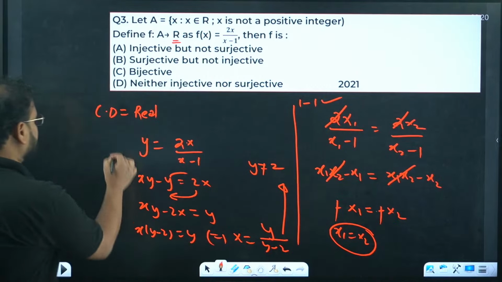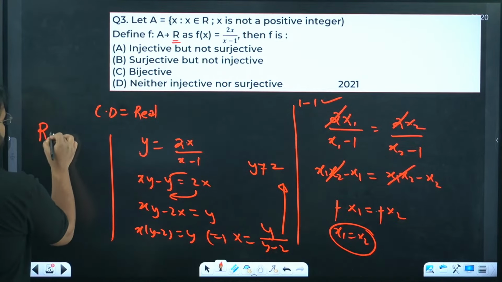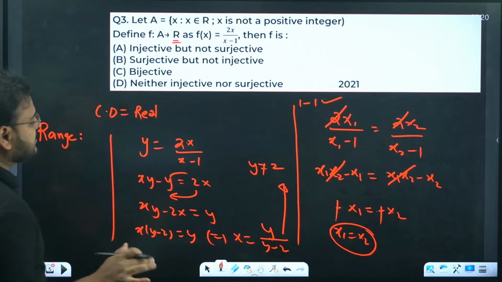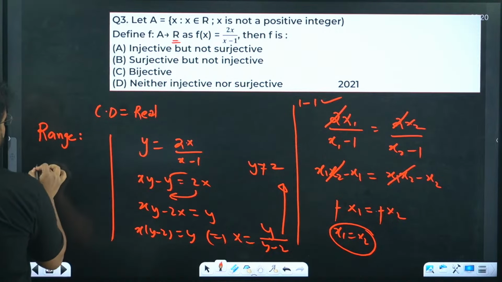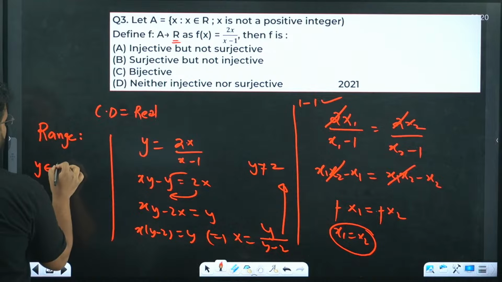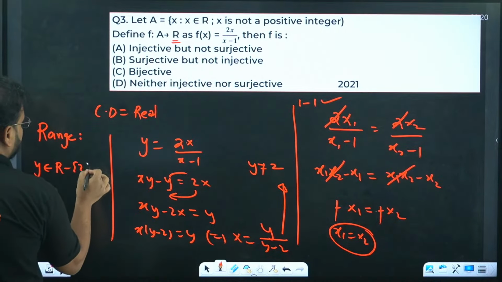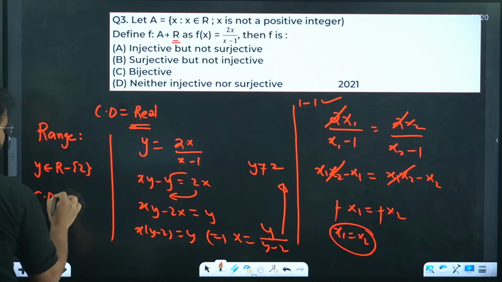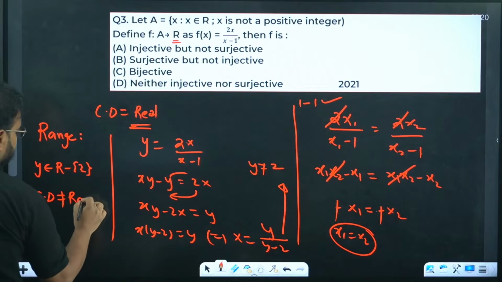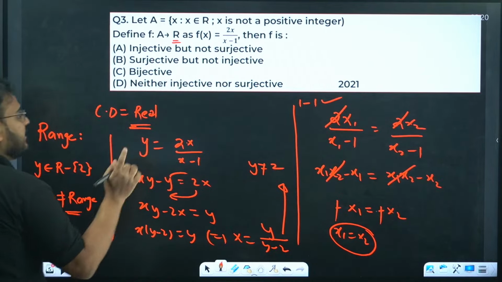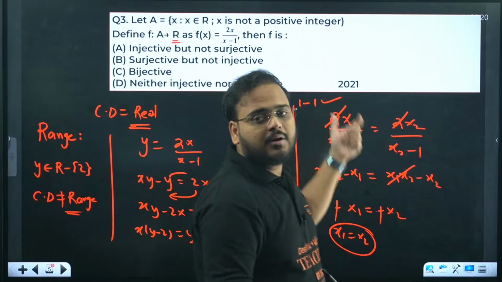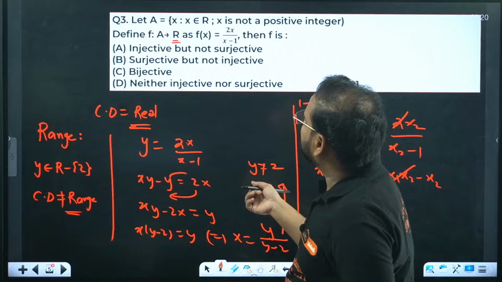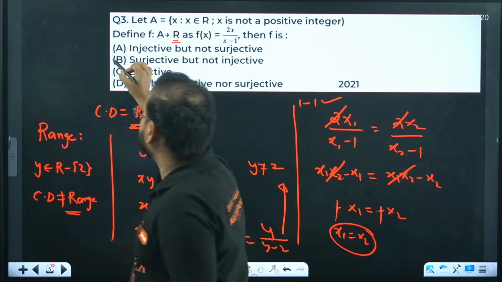So if you are writing here the range, then the story changes. The story is very simple, sir: the range y is all real numbers except for 2. Check the codomain. The codomain is all real numbers. It means codomain is not equal to range. Clearly the given function is 1-1 over here, but not onto. So that becomes the answer as option B.